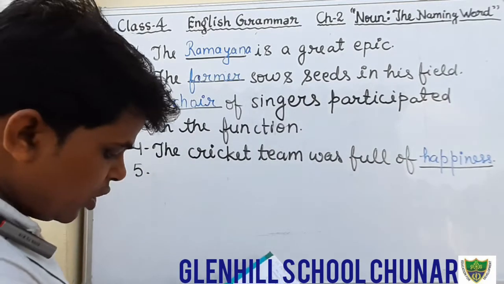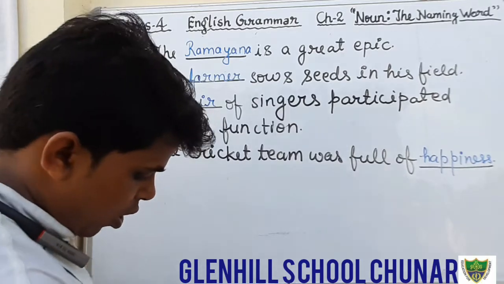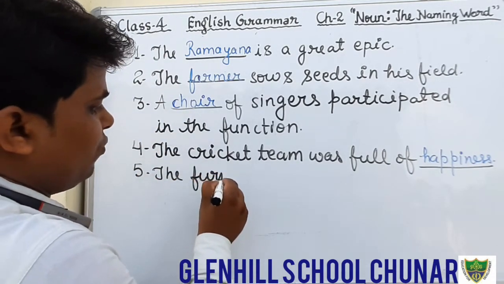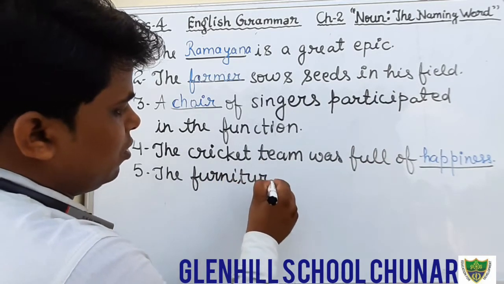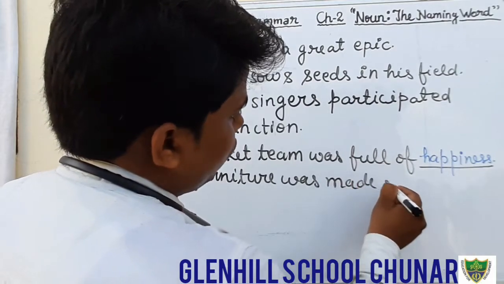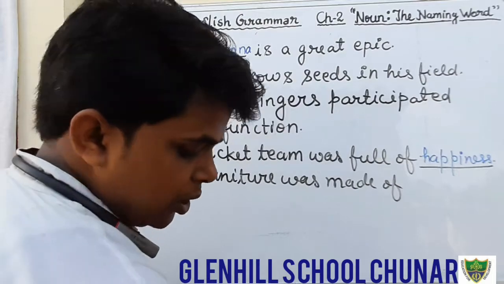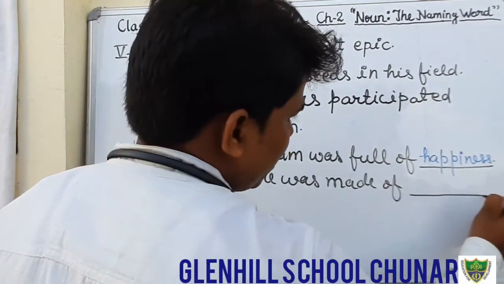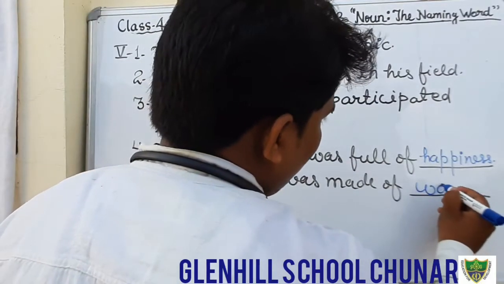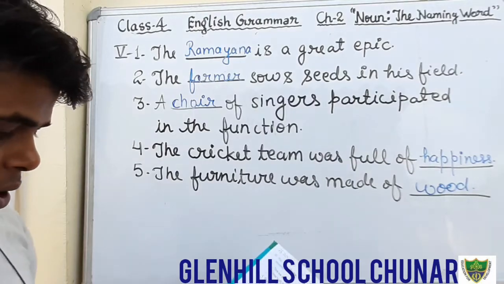Now see the next. The furniture was made of blank. Here we have to fill in what? Here you have to fill in the material noun. What would be? The furniture was made of wood. Okay, that is the correct answer. Just fill it.